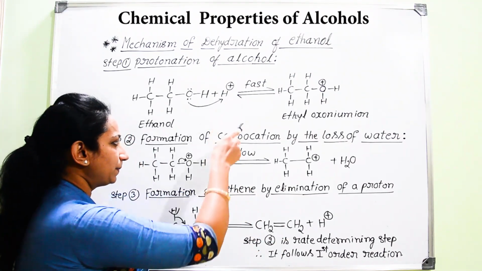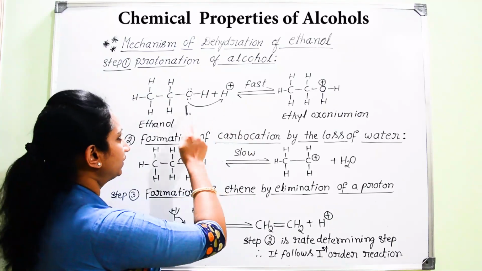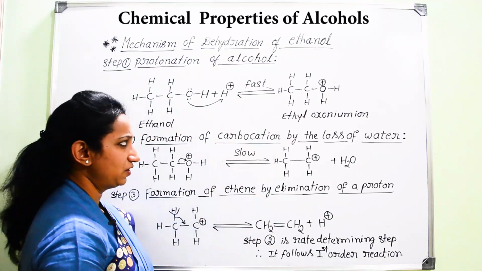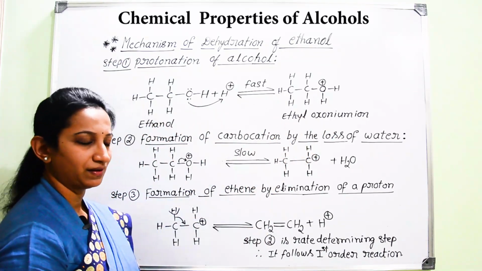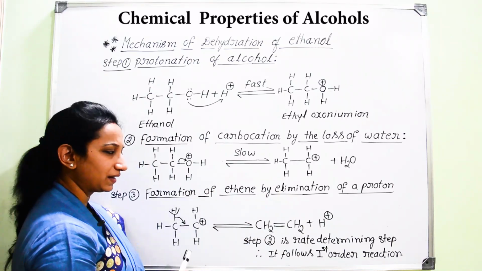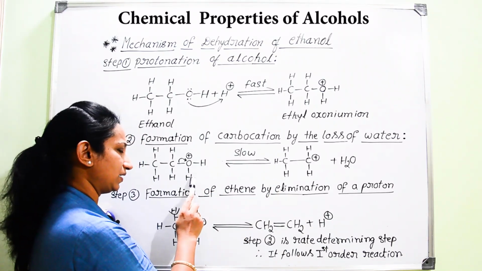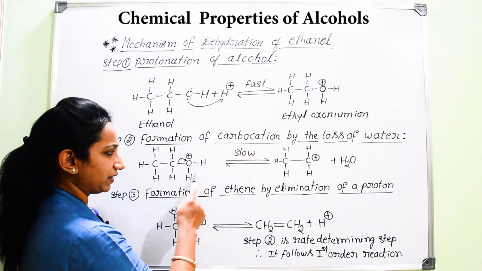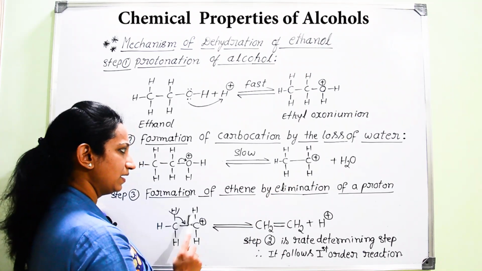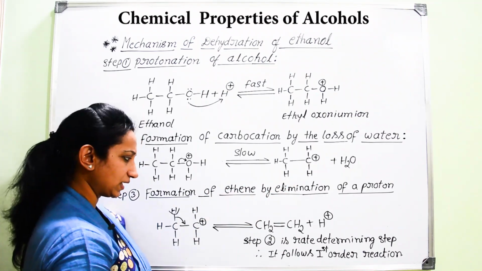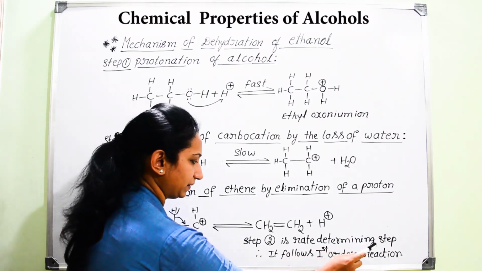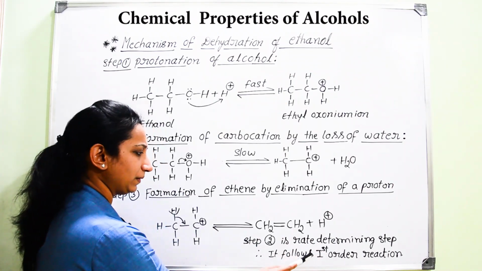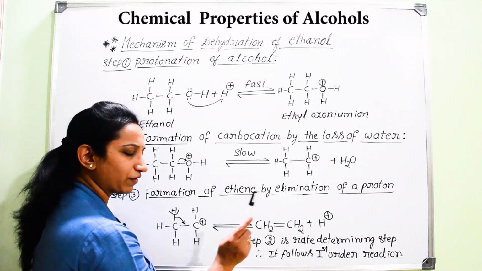And now, by observing these steps, here I have written that the very first step is said to be a fast step. The reaction will be taking place very fast, resulting in the formation of ethyl oxonium ion. But in the second step of the mechanism, actually it is a slow process here. So, in this slow process, that ethyl oxonium ion is getting converted into carbocation. Since that second step is a slow step, it is said to be the rate determining step. Whichever step is said to be the rate determining step, with the help of that step, we can even find out the order.